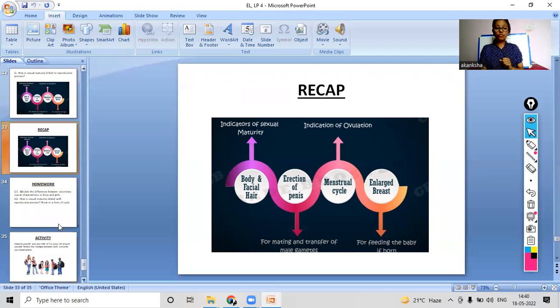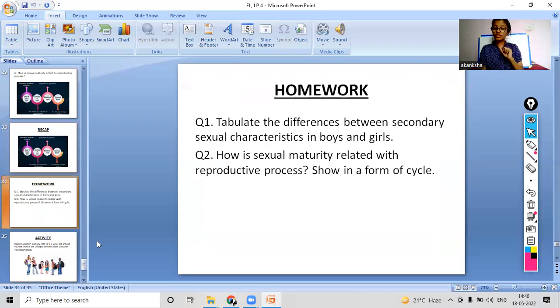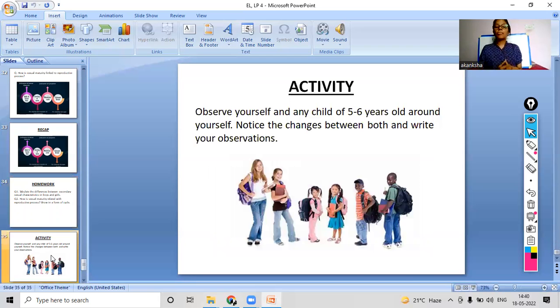Now coming to the homework. There are 2 questions, and then there is an activity. In this activity, what you have to do is observe yourself and any child of 5 to 6 years old around you, and notice the changes between both of you. What are the changes that you can observe? Then you have to write these observations in your notebook.